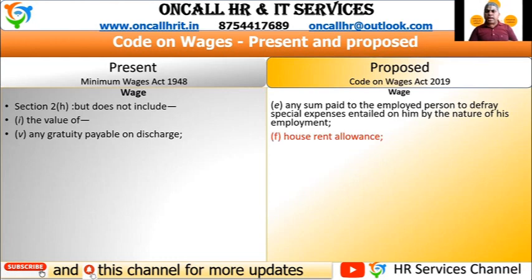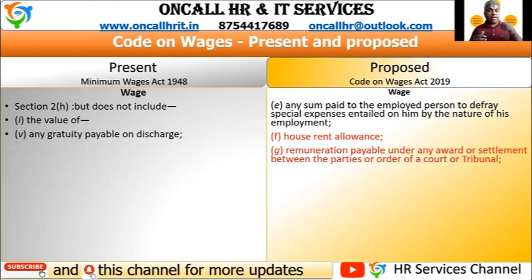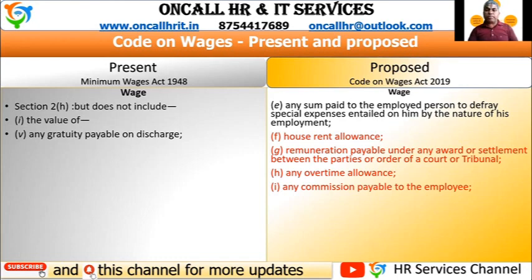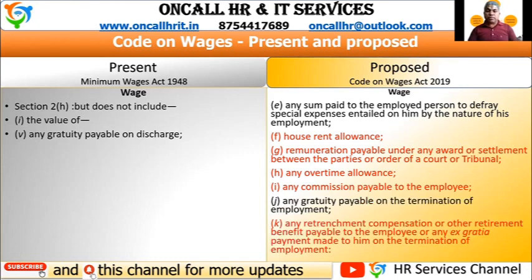On HRA, in the earlier act HRA was included in wage. Now in the proposed act, HRA is excluded. Any remuneration or settlement we pay to the employee is also not a wage. Overtime allowance or any commission payable to the employees, as well as retrenchment compensation or retirement benefits, will also not be calculated as wage.